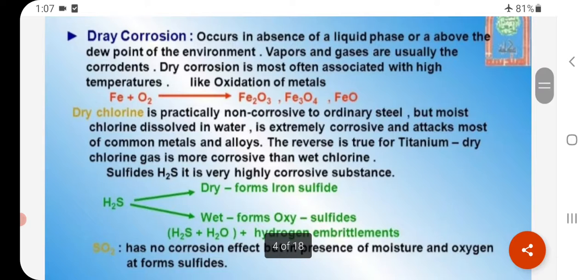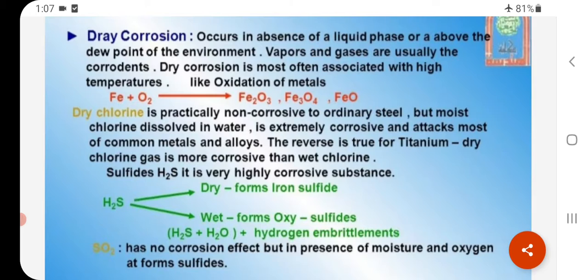Next, dry corrosion. Dry corrosion occurs in absence of a liquid phase or above the dew point of the environment. Vapors and gases are usually the corrodents. Dry corrosion is most often associated with high temperatures, like oxidation of metals. Fe plus O2 gives Fe2O3, Fe3O4 and FeO.